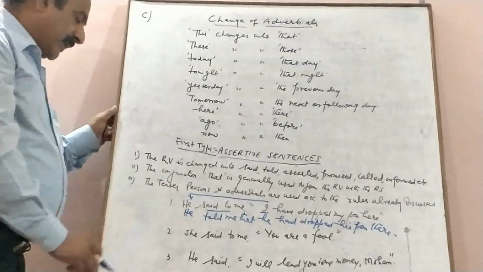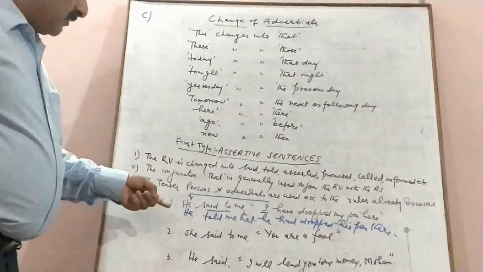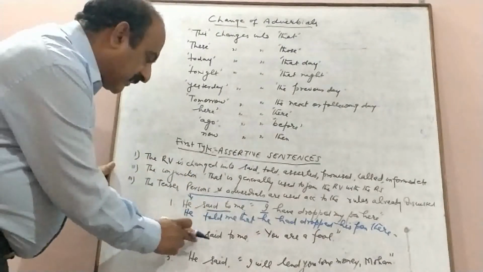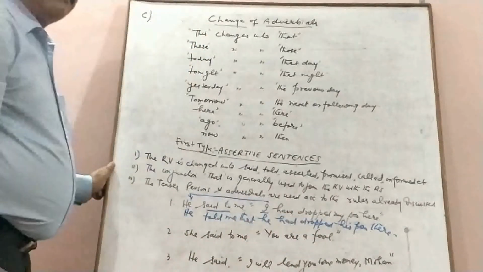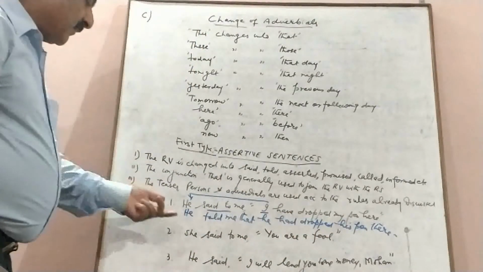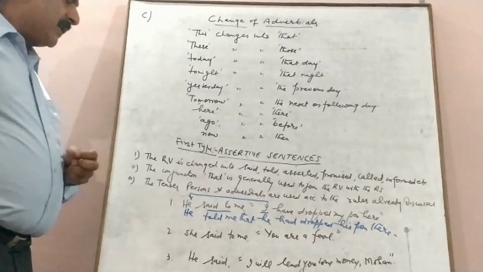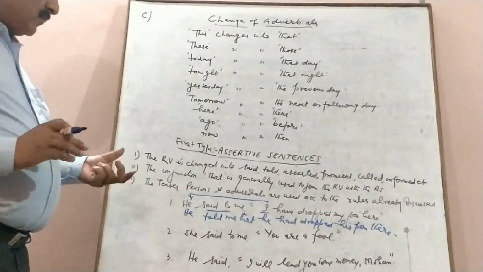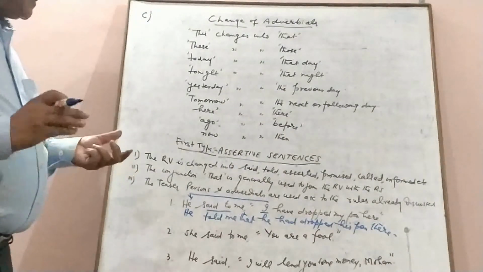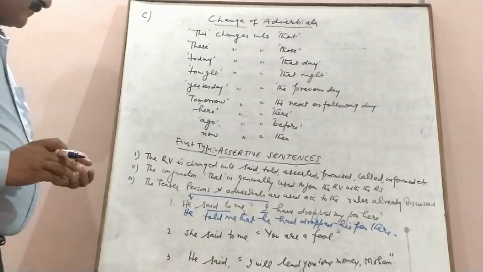Then we have, she said to me, "You are a fool." She is the subject, me is the object, and "you are a fool" is the reported speech. As I told you earlier, we are not required to change a sentence word by word. We have just to give the theme or the sum and substance of what the speaker said.